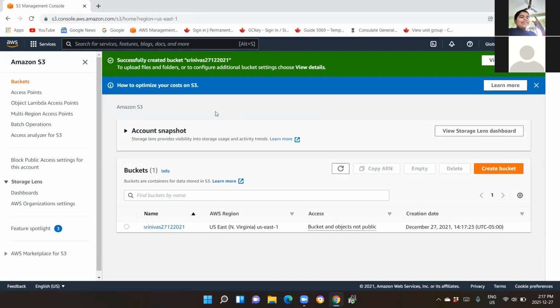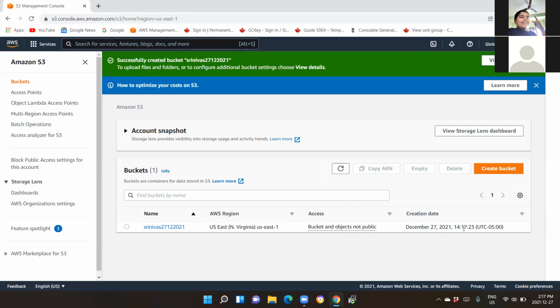So you see that a bucket is created in your name called Srinivas 2712-2021 under AWS region US East Northern Virginia. And the access type is bucket and objects not public. That means they are purely private in nature, right? And the creation date, you can see, is December 27, 2021.